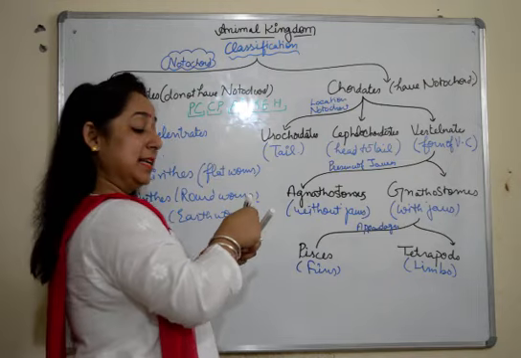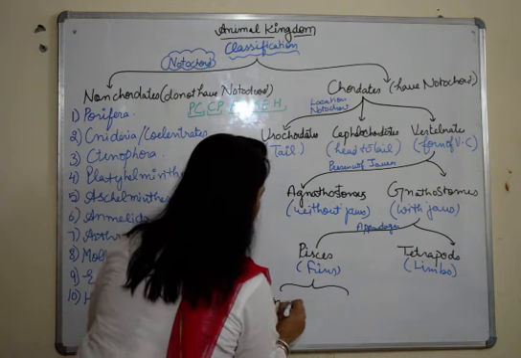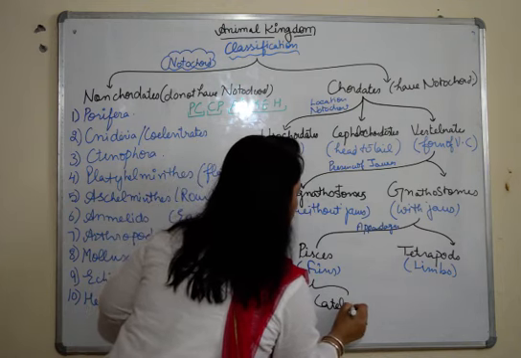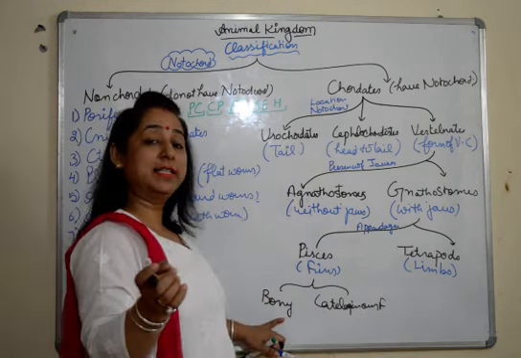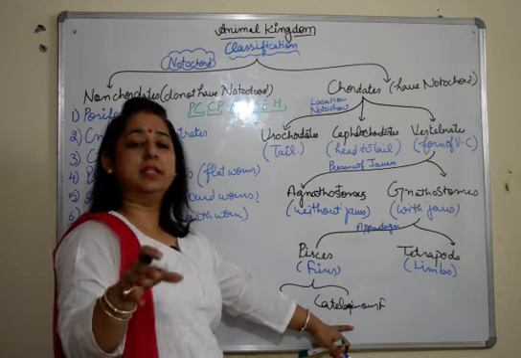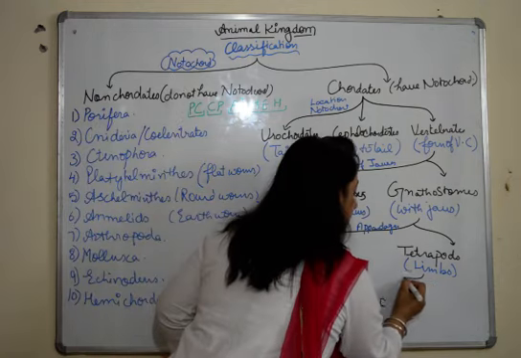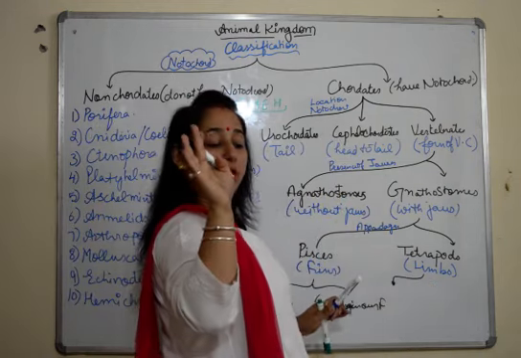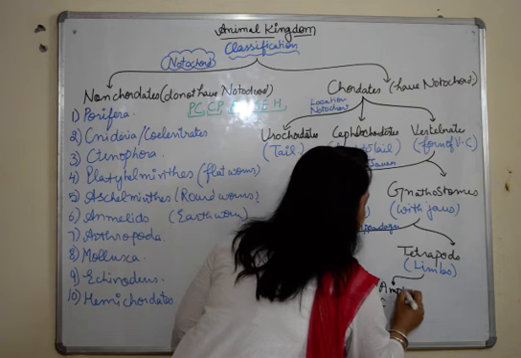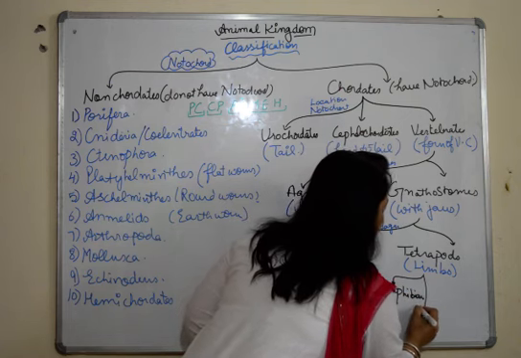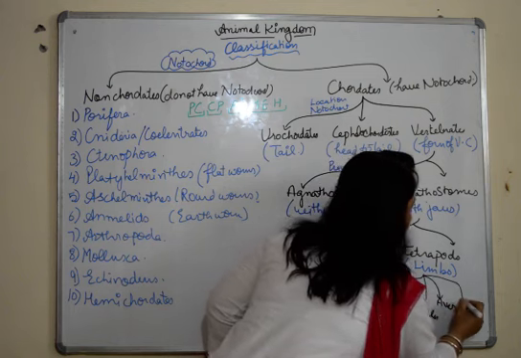Pisces is further categorized into two types of fish, bony and cartilaginous. In bony fish the skeleton is bony, and in cartilaginous fish the skeleton is mostly cartilage. Tetrapods are further categorized into four categories: amphibians, reptiles, aves and mammals.